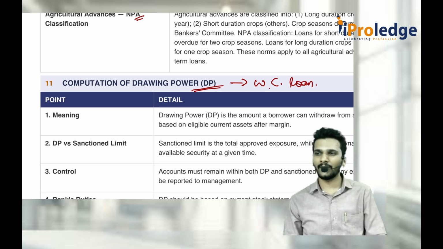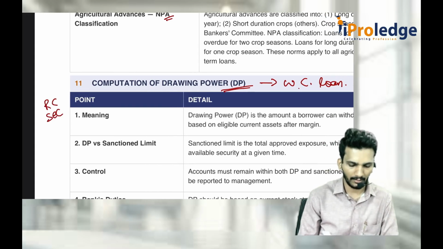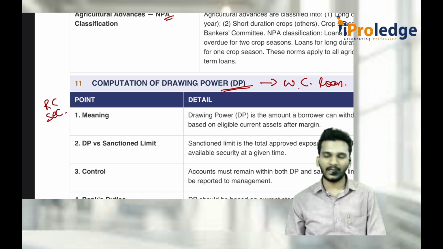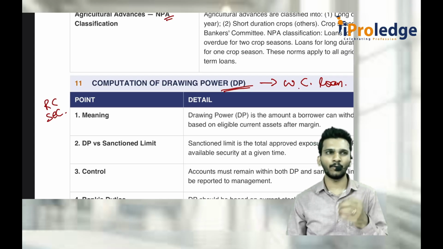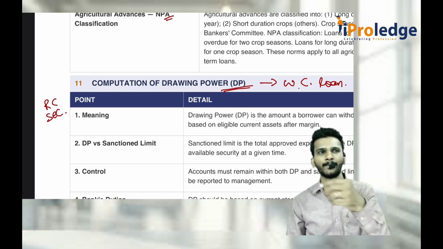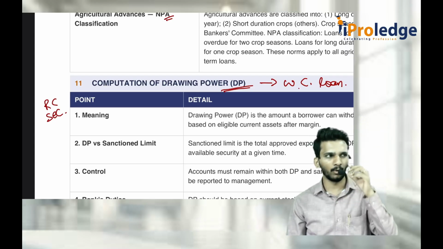Mainly, whenever a loan is given, there are two things it is mainly based on. One is repayment capacity, the second one is security. Repayment capacity and security. Based on the security, that much sanction limit will be there. How much you can repay, that much drawing power will be there. If your repayment capacity and security are at a certain level, you can keep sanction and drawing power the same. If not, the sanction limit will be higher and the drawing power a bit lower.